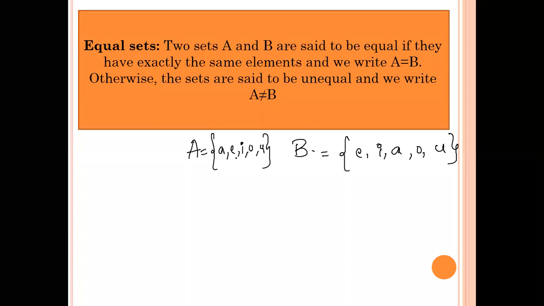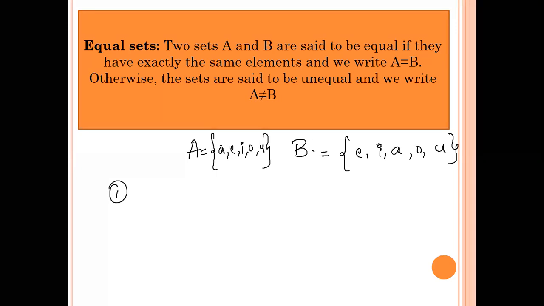Okay, so you can see that these two sets are equal sets. We say these two sets are equal sets. So why are these two sets equal? First point, the number of elements in set A and the number of elements in set B are equal. In set A you have 5 elements, and in set B you have 5 elements. The first condition is that both sets should have the same number of elements.